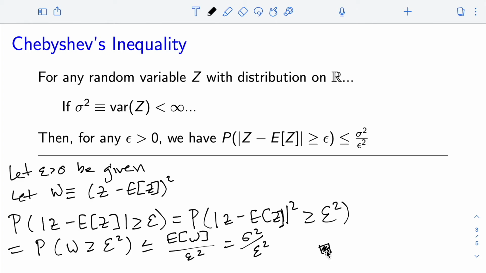The general strategy we took here was we defined a positive random variable, in this case, one that is quite related to the variance, and we related the tail probability we cared about to the tail probability of this new random variable whose expectation we understand, because its expectation is in fact the variance.